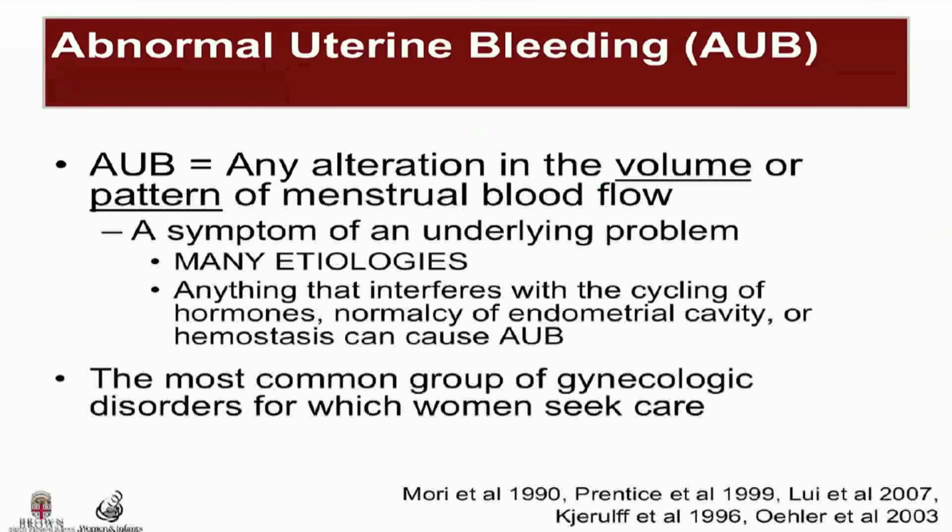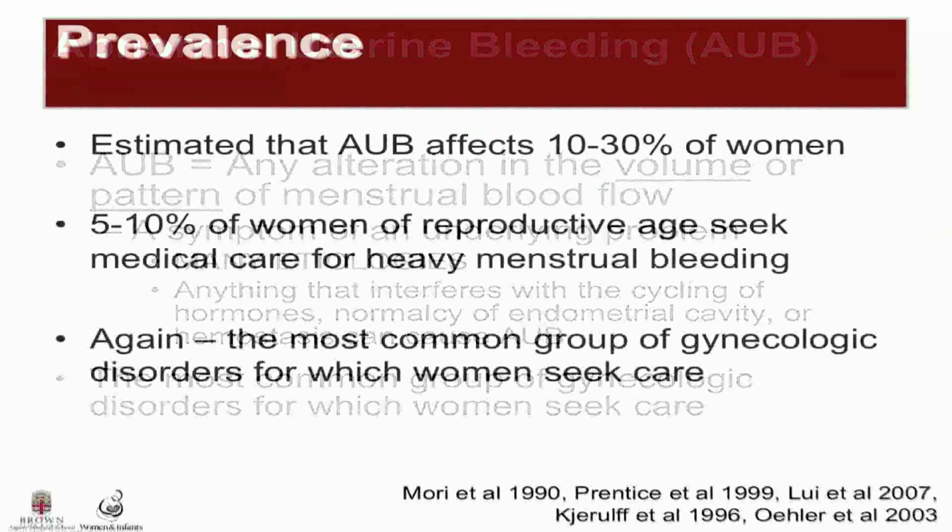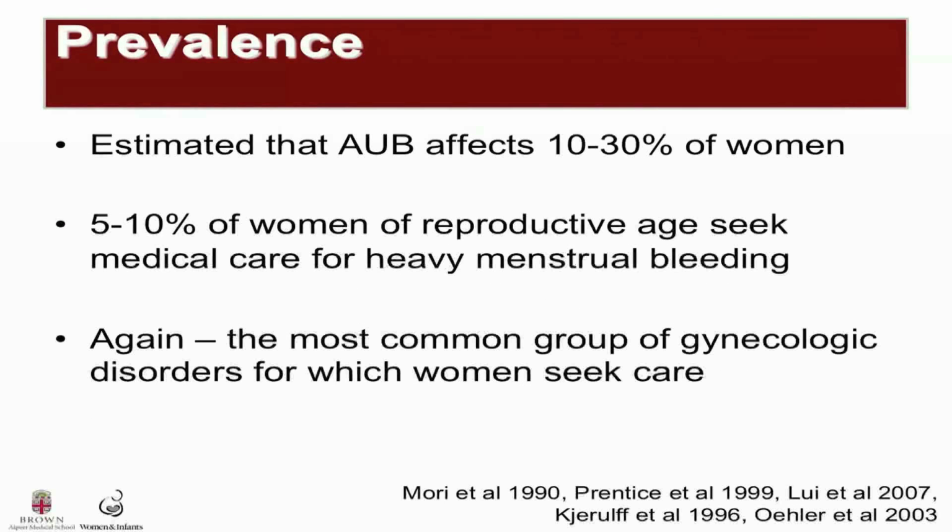Abnormal uterine bleeding is the most common group of gynecologic disorders for which women seek care. Why is AUB important? Medical reasons for concern about AUB are the risks of anemia and the fact that the bleeding may be a symptom of an underlying disease that needs treatment. Equally important is the fact that the lives of women are adversely affected by abnormalities in their menstrual period.